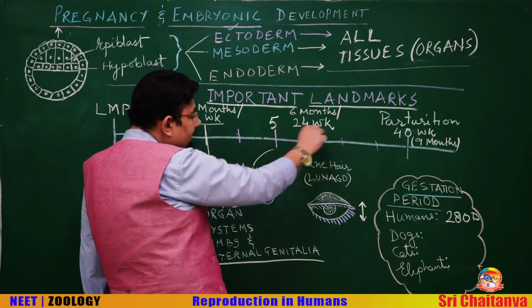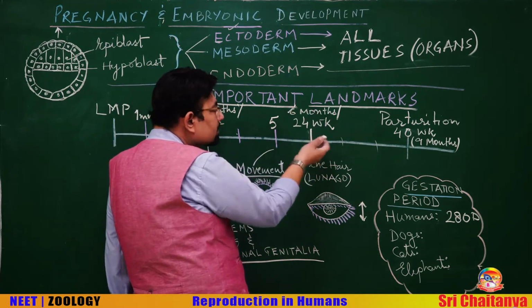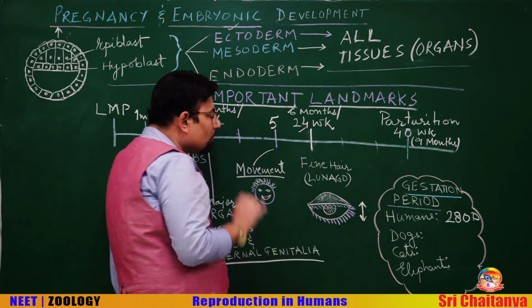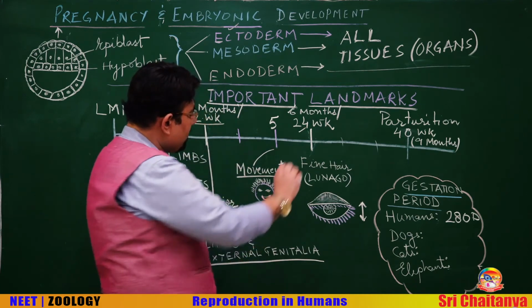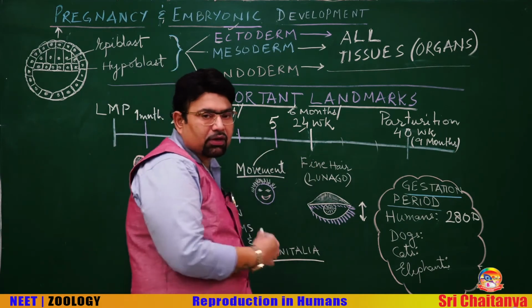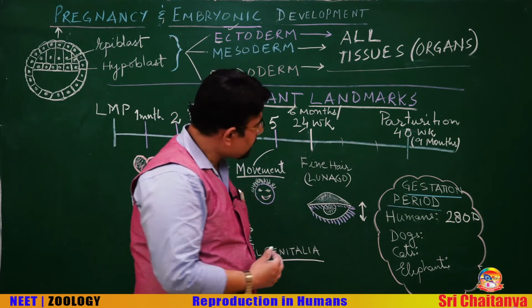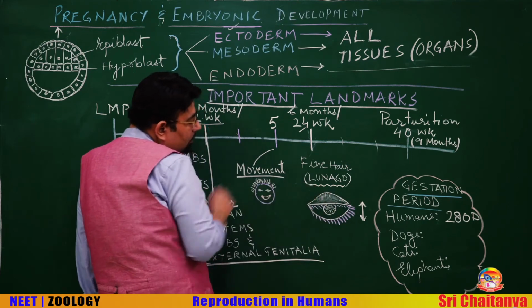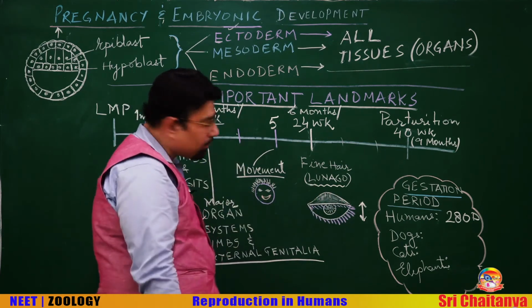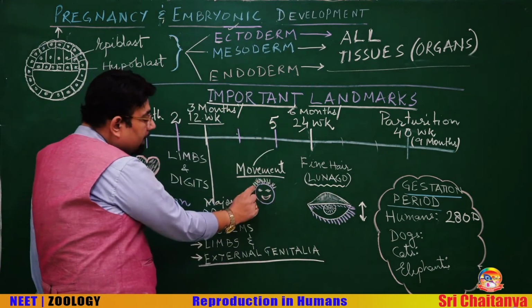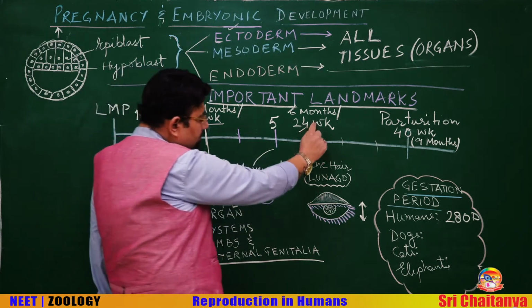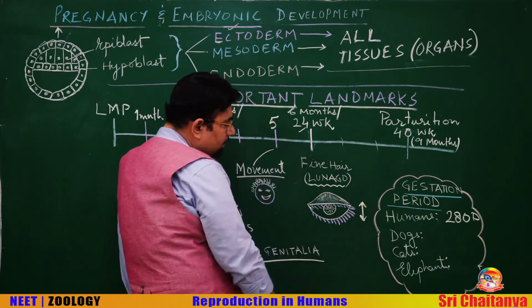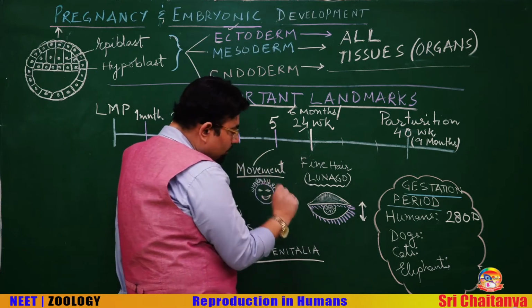By the end of the second trimester, that is 6 months or approximately 24 weeks, fine hair all over the body develops. These fine hairs are called lanugo. Fifth month, hair on the head. Sixth month, fine hair called lanugo all over the body.